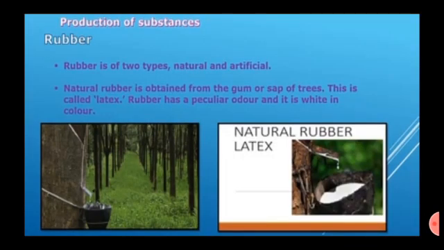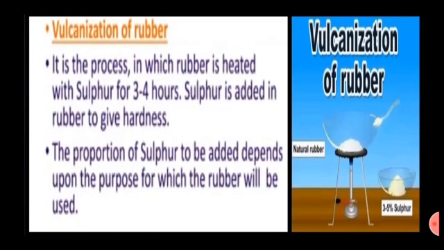Production of substances. Rubber. Rubber is of two types, natural and artificial. Natural rubber is obtained from the gum or sap of trees. This is called latex. Rubber has a peculiar odor and it is white in color. Vulcanization of rubber. In this process, rubber is heated with sulfur for 3 to 4 hours to give hardness to the rubber.